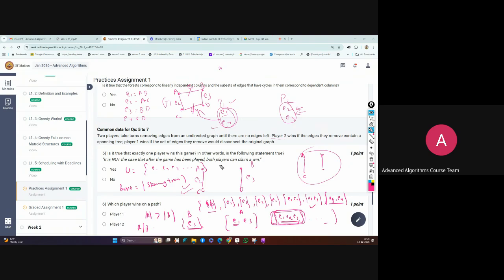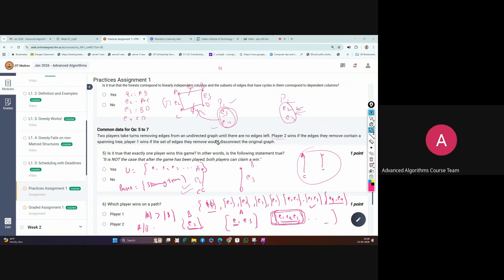Another side is the co-circuit, or sometimes called a bond. That is the minimum number of edges required to make this graph disconnected.